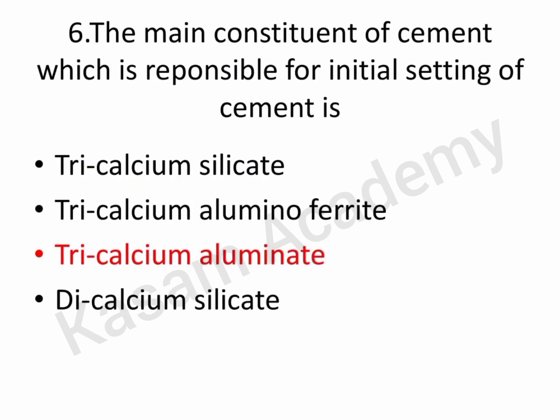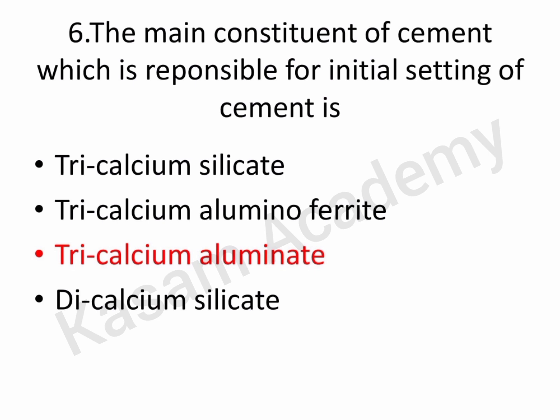Sixth question: the main constituent of cement which is responsible for initial setting of cement is A, tricalcium silicate, B, tetracalcium aluminoferrate, C, tricalcium aluminate, D, dicalcium silicate. Third option is correct. Tricalcium silicate gives early strength.